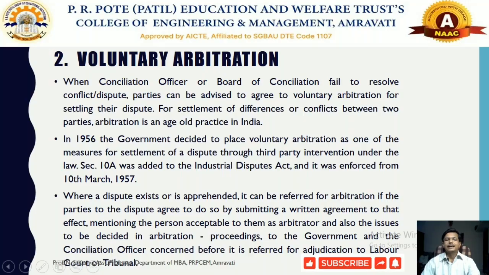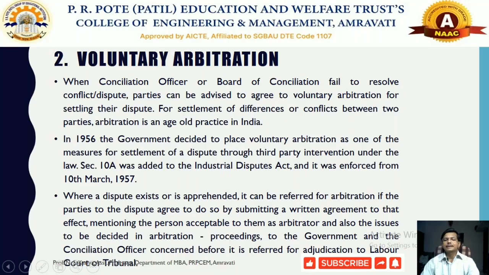That agreement can mention the person acceptable to them as arbitrator, and also the issue to be decided in the arbitration proceedings, to the government and the conciliation officers concerned before it is referred for adjudication to the labor courts or tribunal.